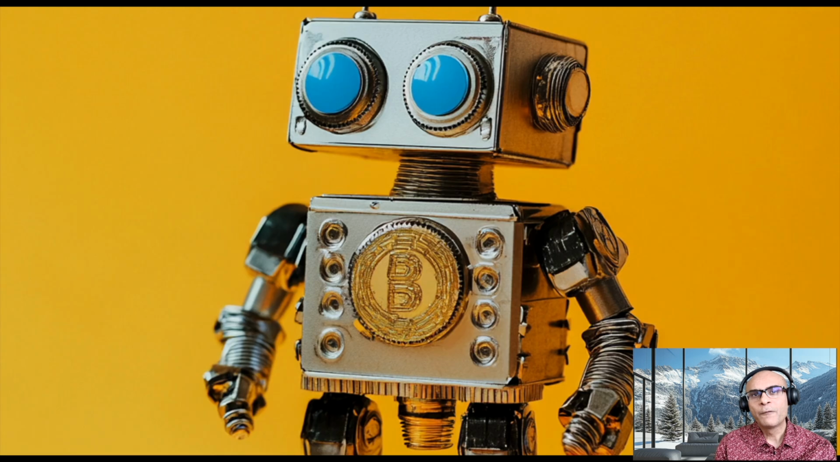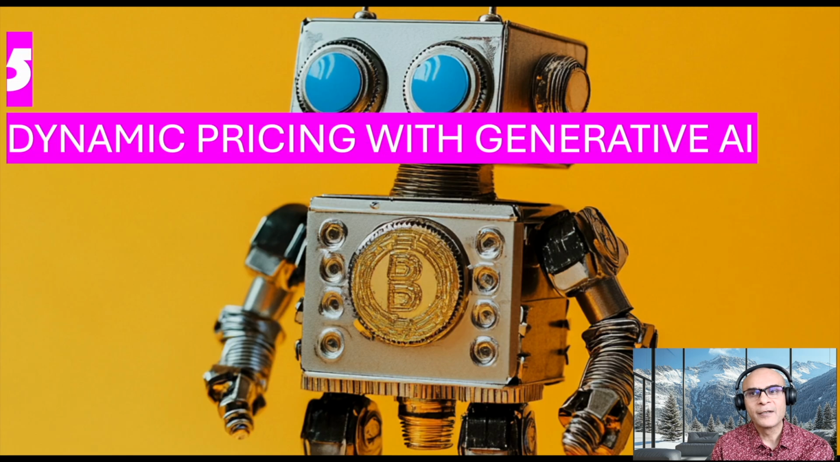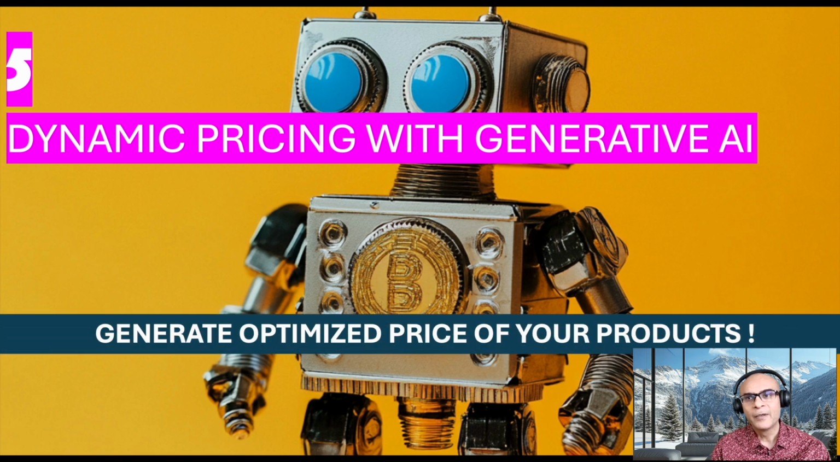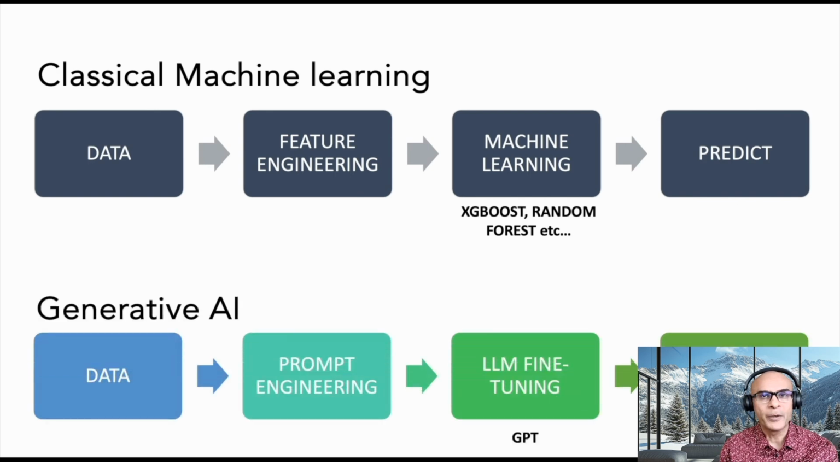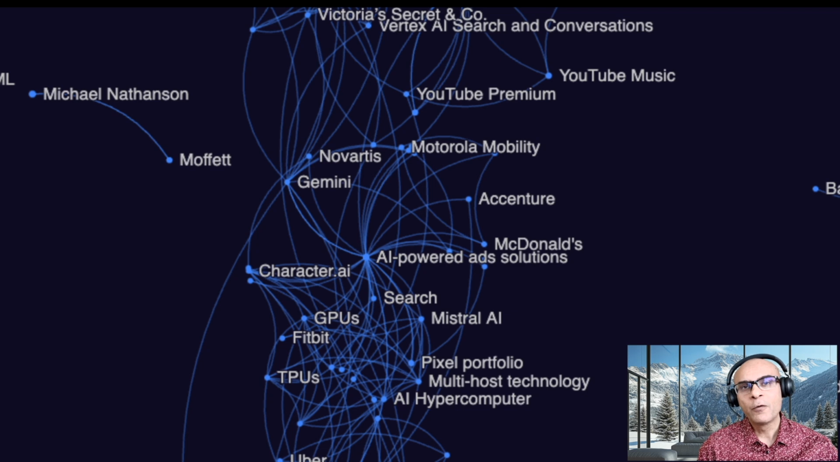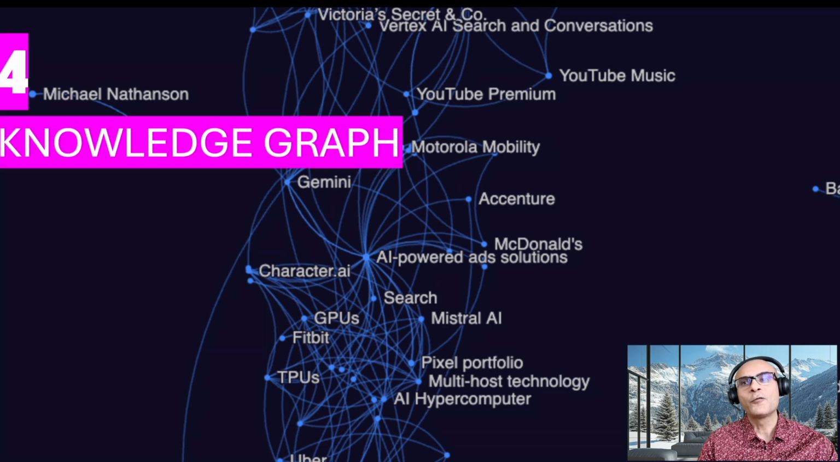Now, moving on to the fifth use case, which is dynamic pricing using generative AI. AI can now generate prices in real time, taking into account the market trends, and it also optimizes the revenue and competitiveness. In 2024, we also saw the rebirth of knowledge graphs, which were powered by AI.